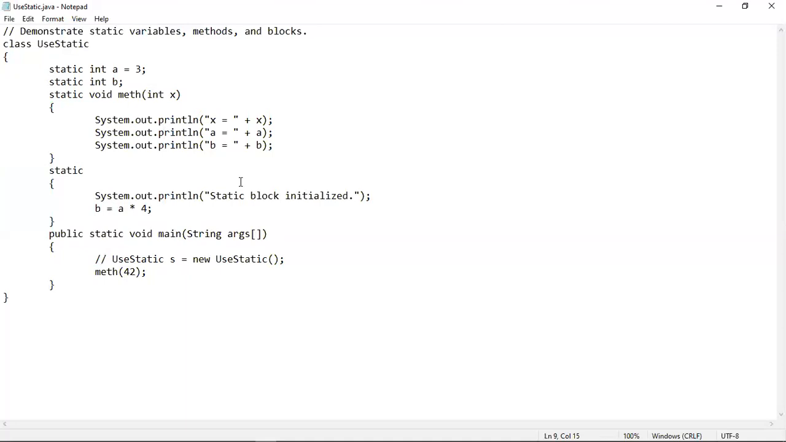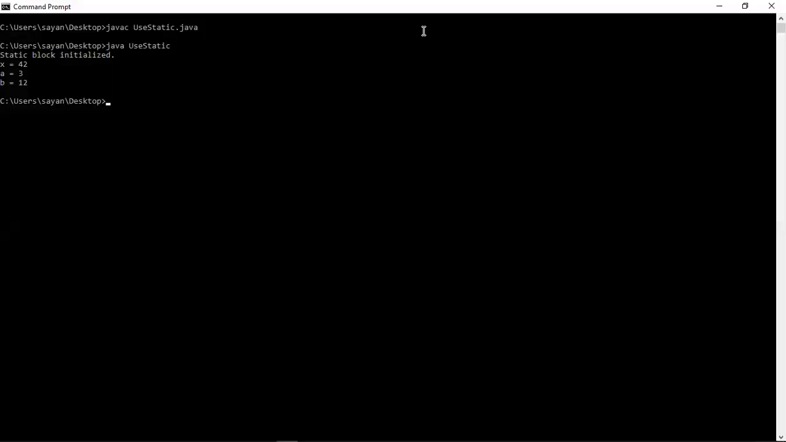So now let's see its output. Just as I told, there are four statements in the output. The first one is static block initialized, which has been printed from inside the static block. Then the method, which is a static method, has been executed. And the three statements that are written inside the method have been printed, which gives you x equal to 42, a equal to 3, and b equal to 12.